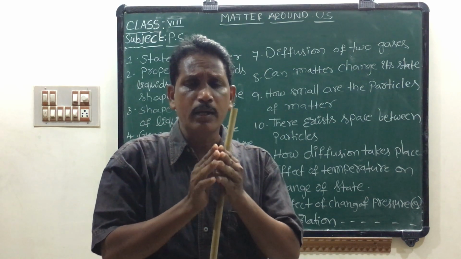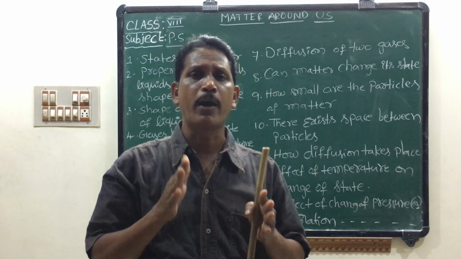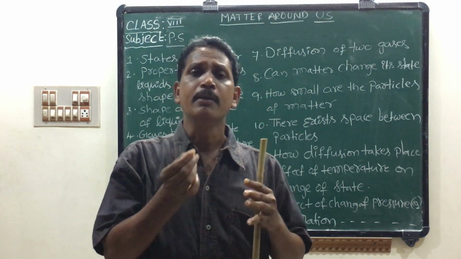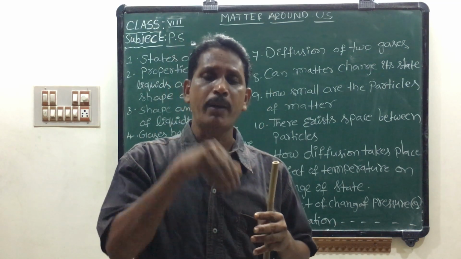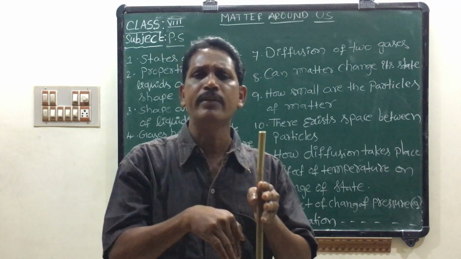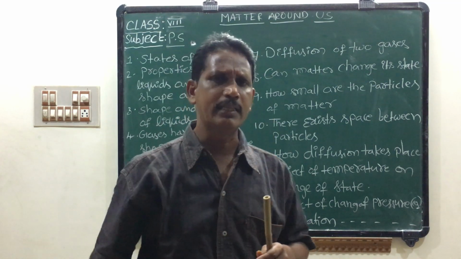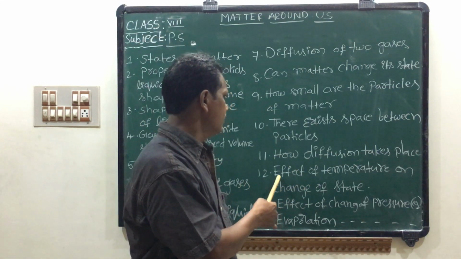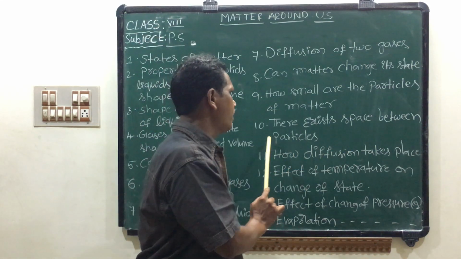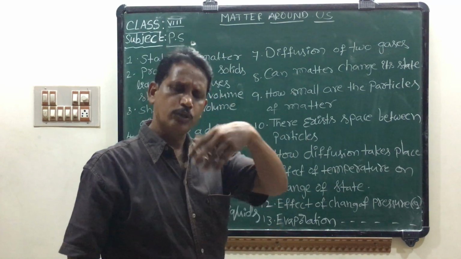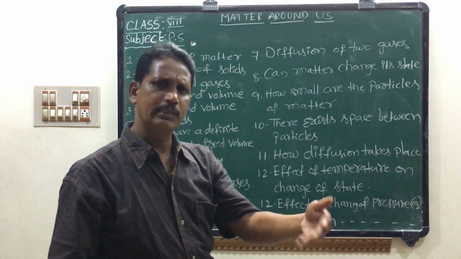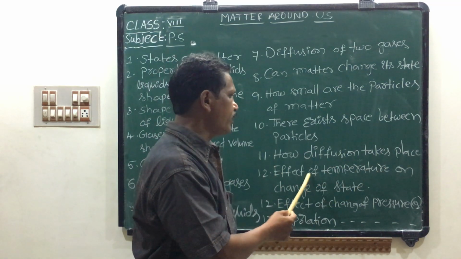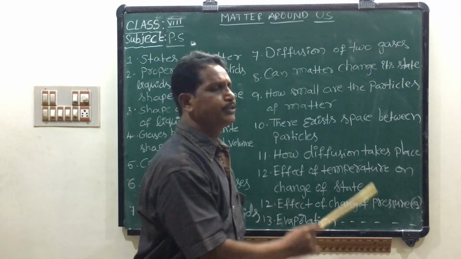Those drops contain so many tiny KMnO4 particles. These particles occupy the gap between the water molecules inside the glass jar. Yes, there is space between the solid particles, liquid particles and gaseous particles.